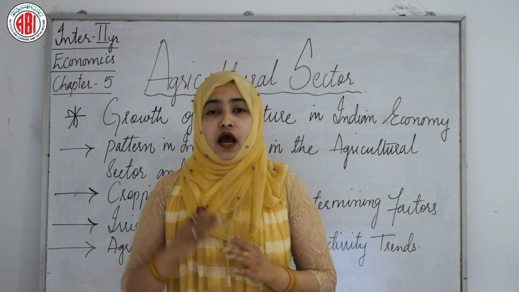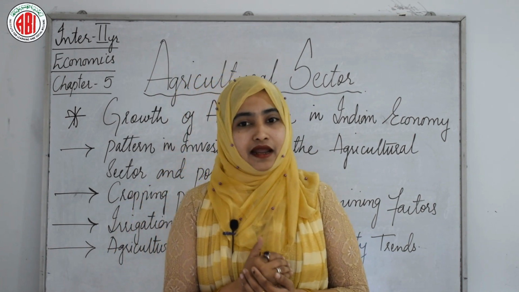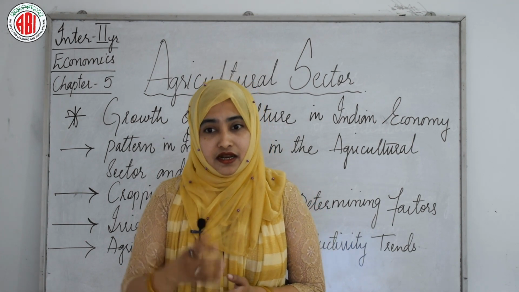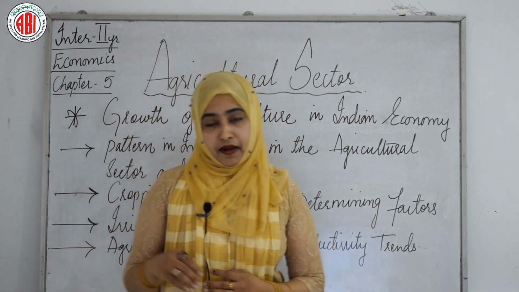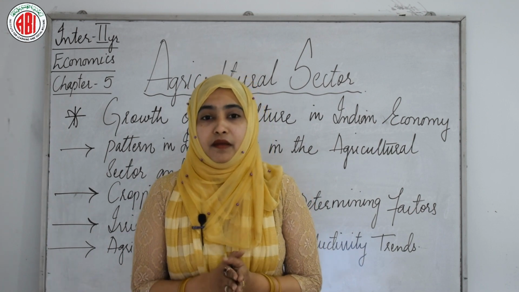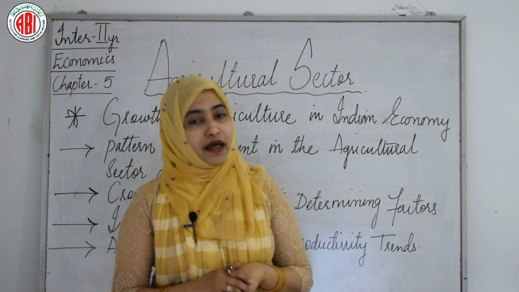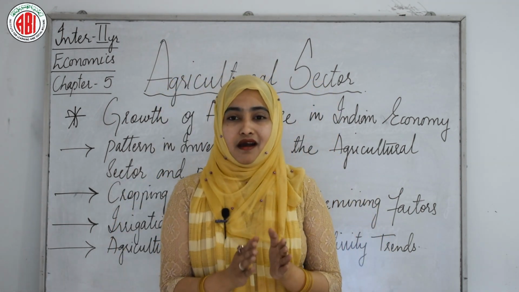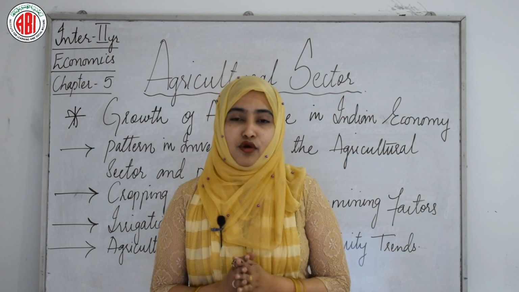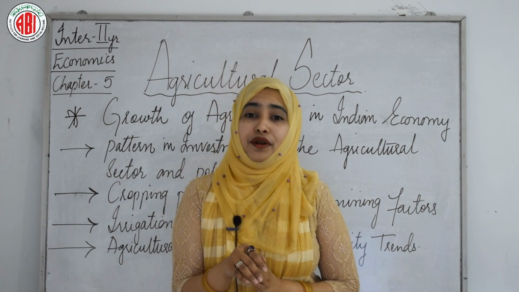Here the total outlay in each plan has increased, and the outlay on agriculture and allied sectors has also increased in the 11th plan. Then we come to the cropping pattern and its determining factors. First we will go with the cropping pattern. Cropping pattern indicates the proportion of area under the different crops at a point of time and changes in this distribution over a period of time.